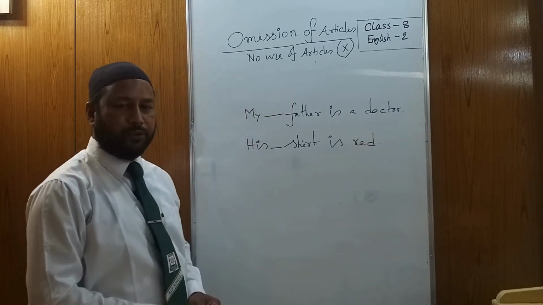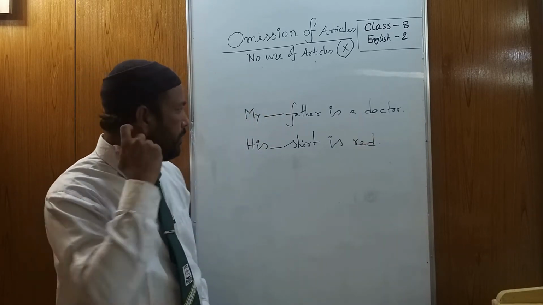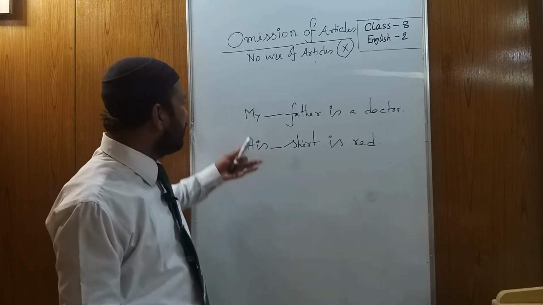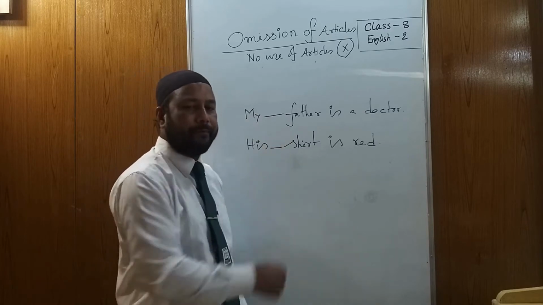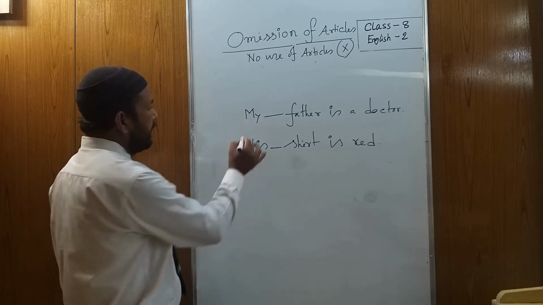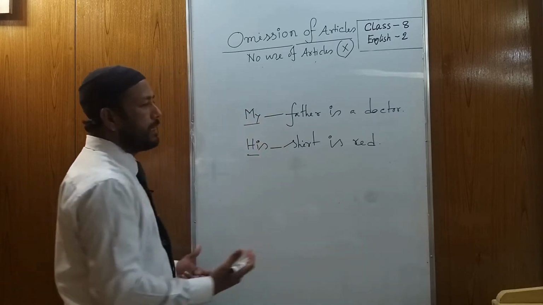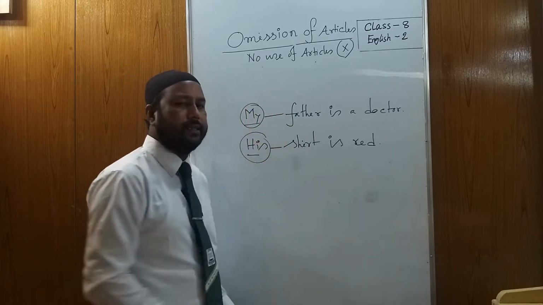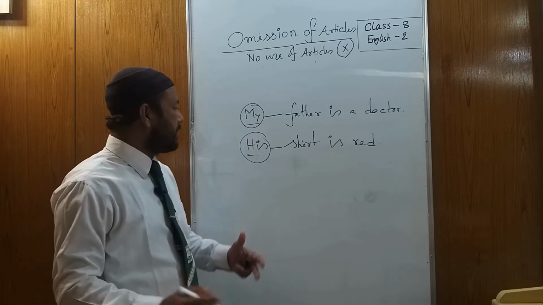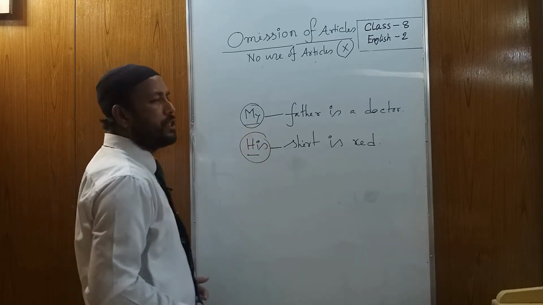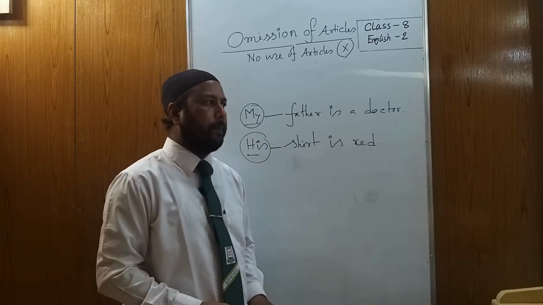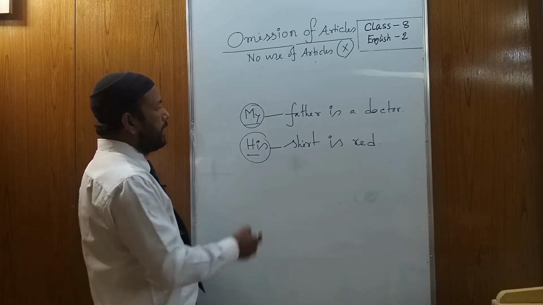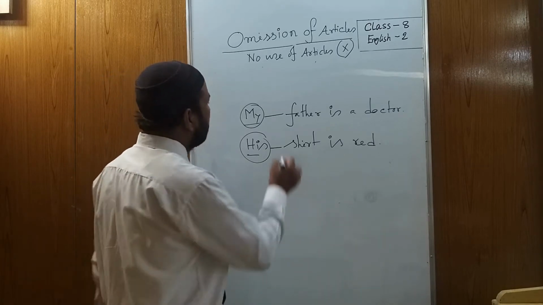In this second rule, we are again going to show you two examples. In this example, you can see "my," "his," then a gap. Do you know what "my" and "his" are? Okay, I will clear it for you. My, his, our, your are the possessive case. If you see any possessive case, then a gap, you have to use a cross.